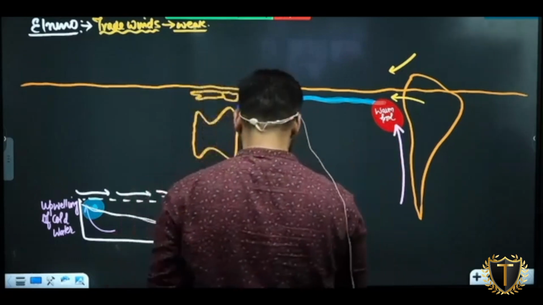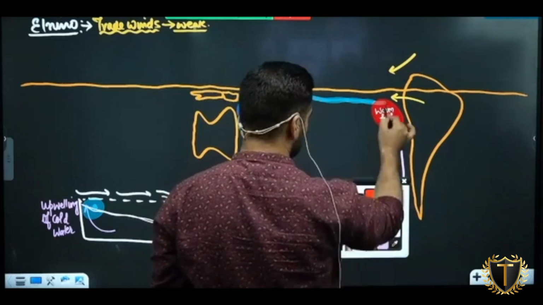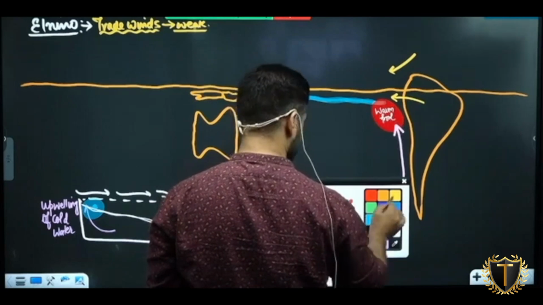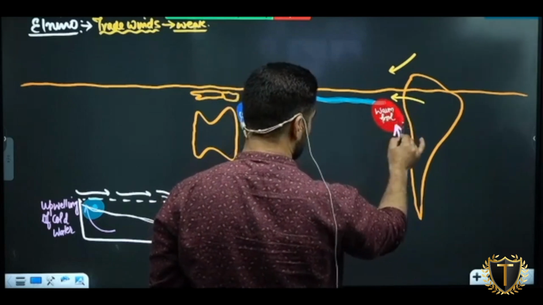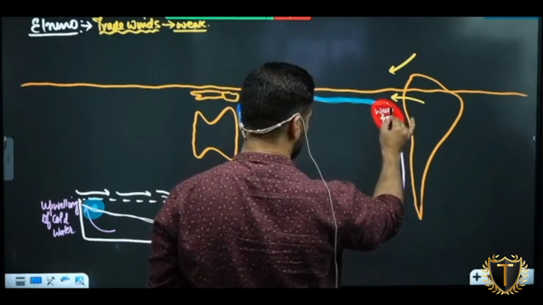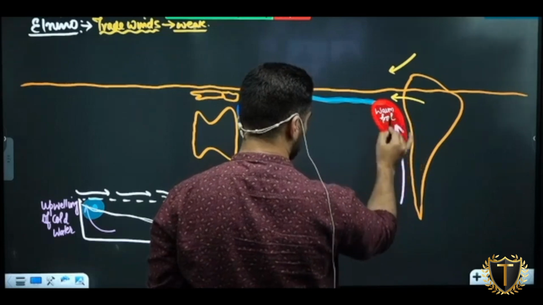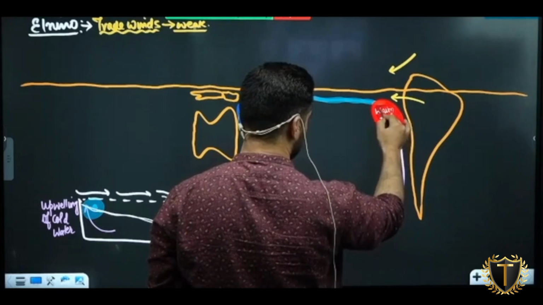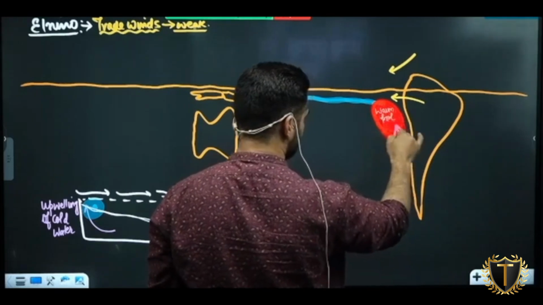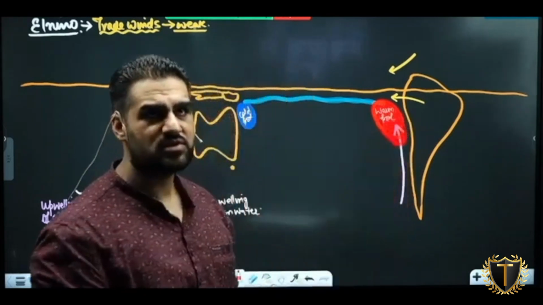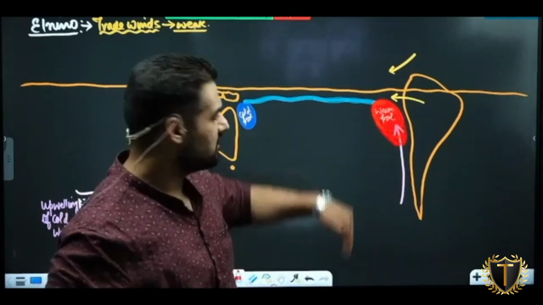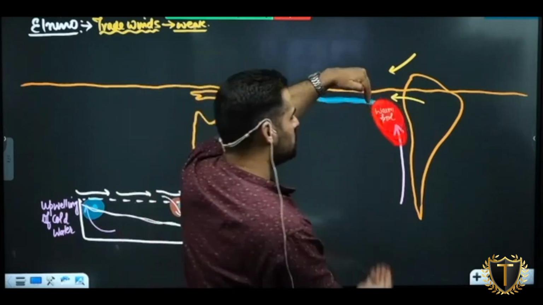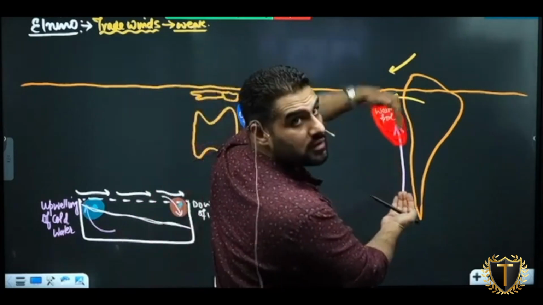This warm water which is coming will replace this cold Peruvian current by warm current. Is this part clear? So is it in the same direction or in the opposite direction of it? Opposite direction of it. इसको कहते हैं counter current.